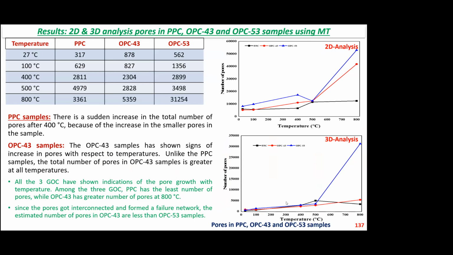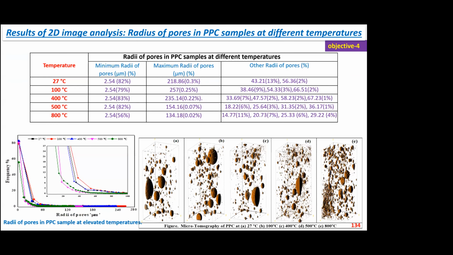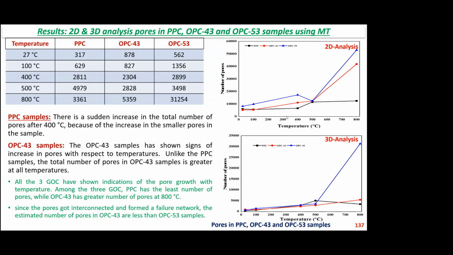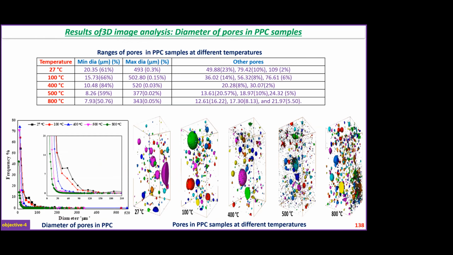Right after 400, you can see after C there is D. There are significant sudden increases, and the strength reduces. Unlike PPC, the number of pores in OPC is greater at all temperatures, since the performance is lower. In PPC, here you can see the various pores in the sample, of various diameters.